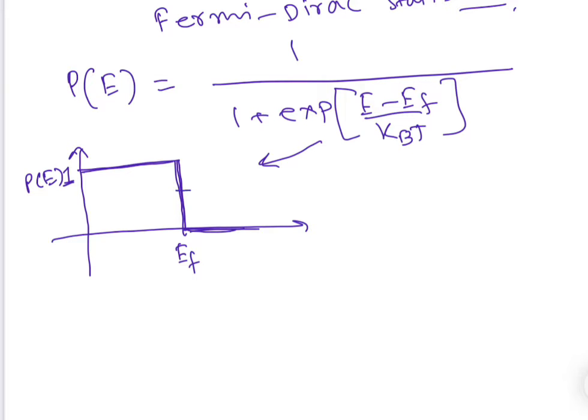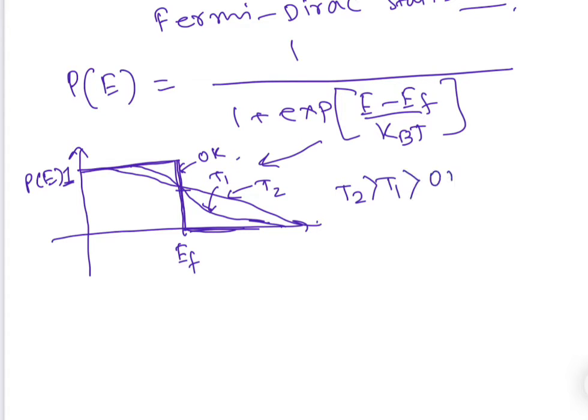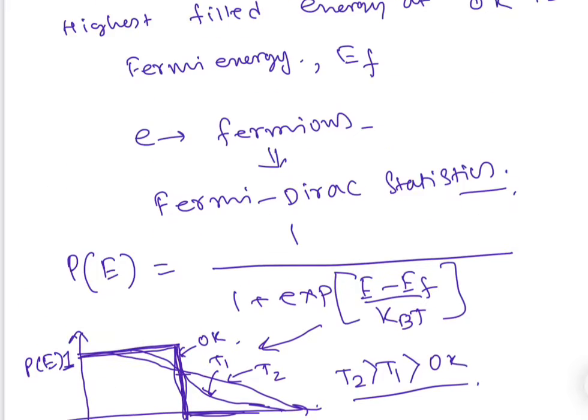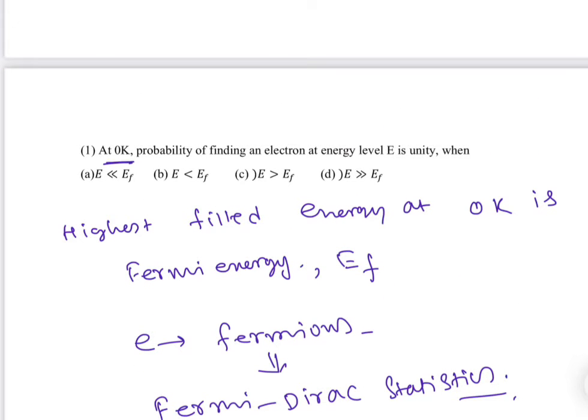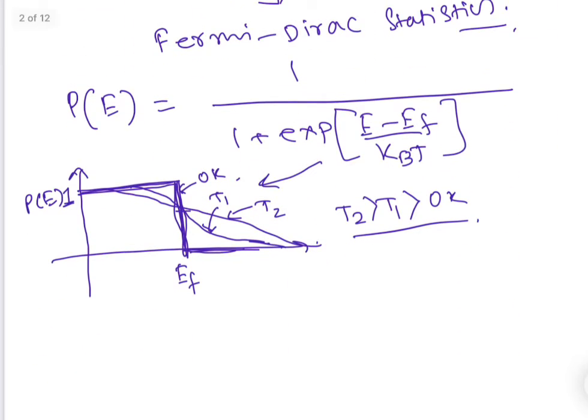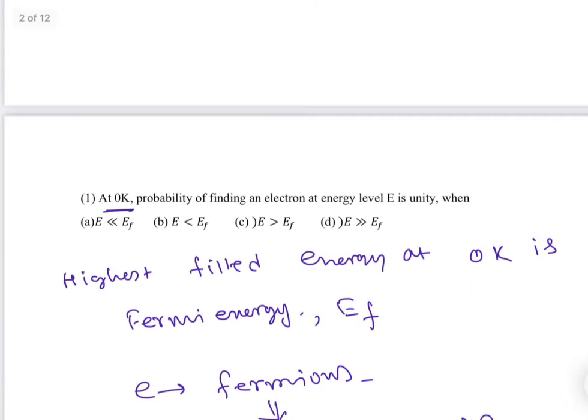But if you increase the temperature, it will come like this. With more increase, it becomes flatter. Suppose this is T2, this is T1, and this is 0 Kelvin. Then we can easily write T2 greater than T1 greater than 0 Kelvin. Because the problem was at 0 Kelvin, the unity is below EF. So it may be E less than EF, it may be E less than EF. So these are the two answers.